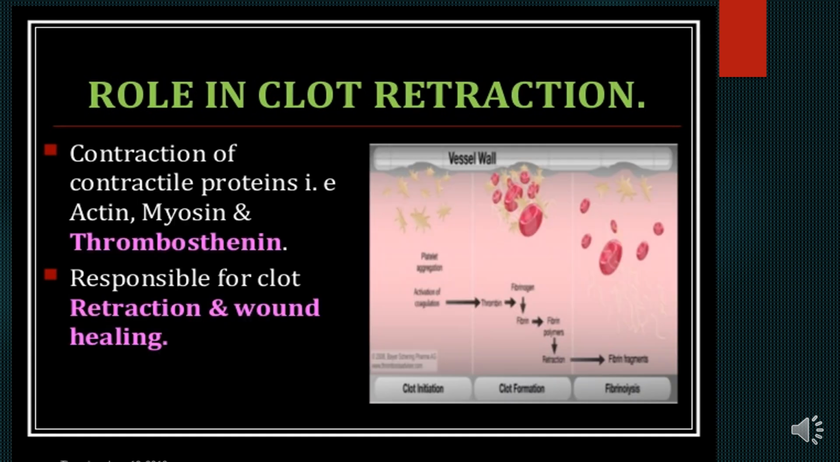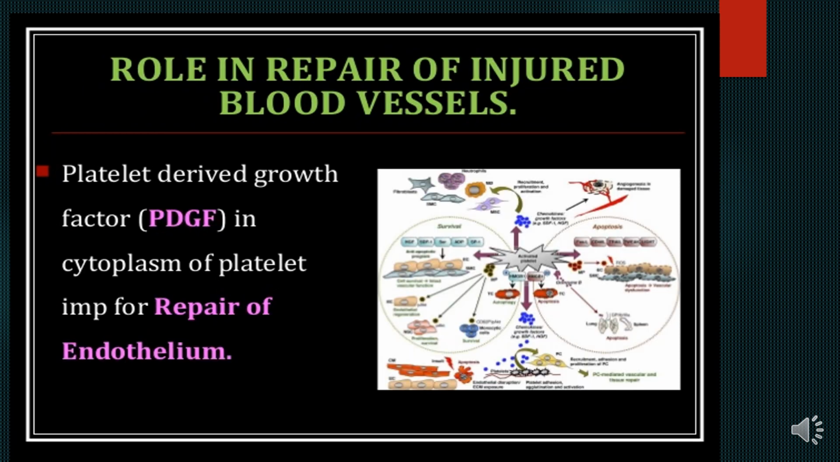The next, role in clot retraction: the contraction of the contractile proteins, which are actin, myosin, and thrombosthenin, is responsible for the clot retraction and also for wound healing. So not only does it promote the retraction, but it also promotes wound healing due to the presence of actin, myosin, and thrombosthenin, which are present as contractile proteins in the platelets.